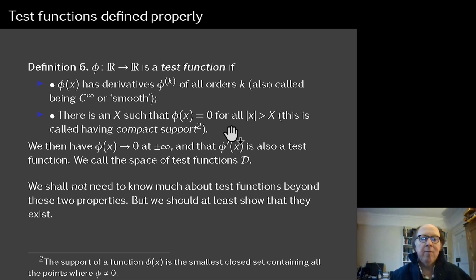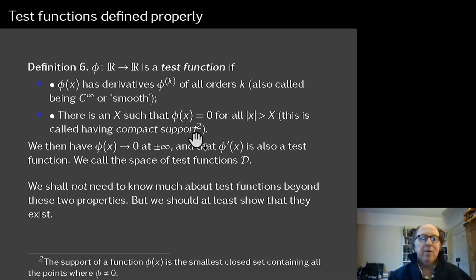And then the second thing is there is an interval in the real line such that phi of x is 0 outside that interval. So you have a minus capital X to capital X interval in which phi might be non-zero, and outside that it is 0. So 0 all the way along, and then it does whatever it does, but it's 0 outside a finite interval.